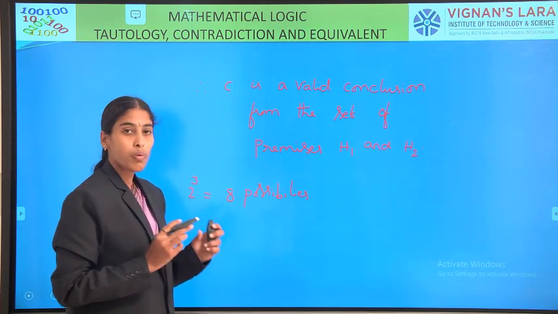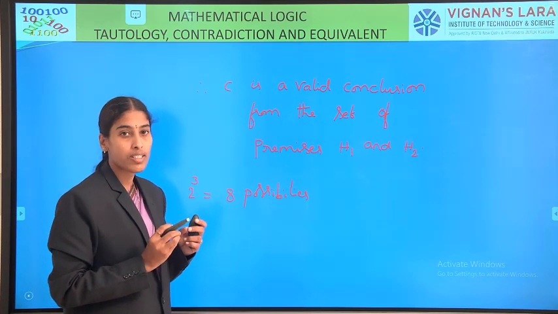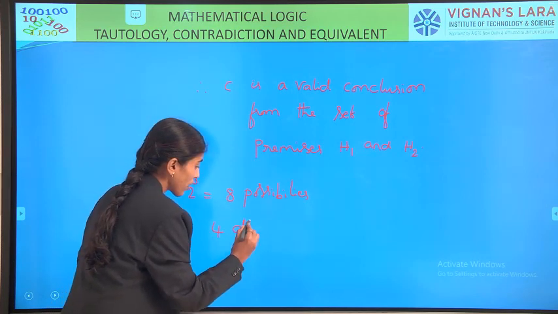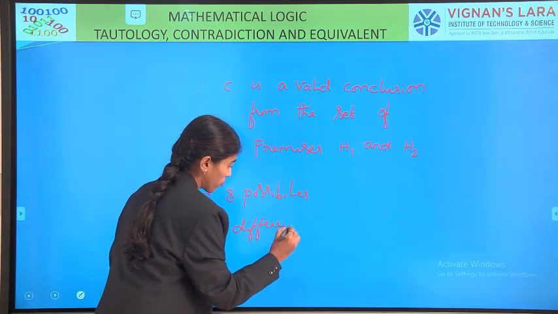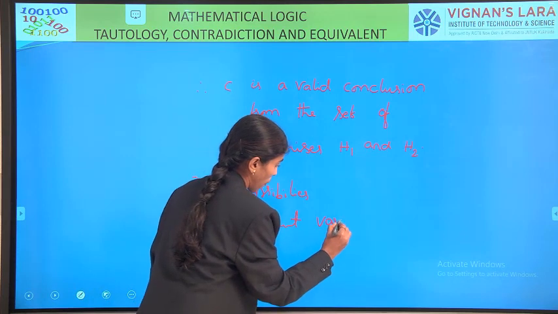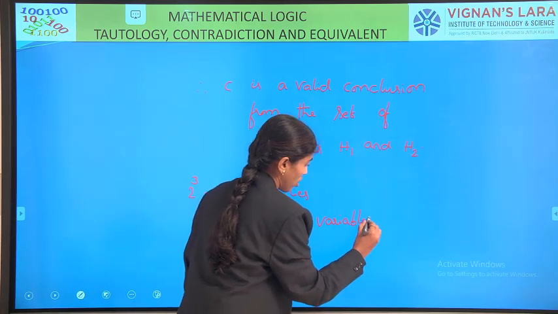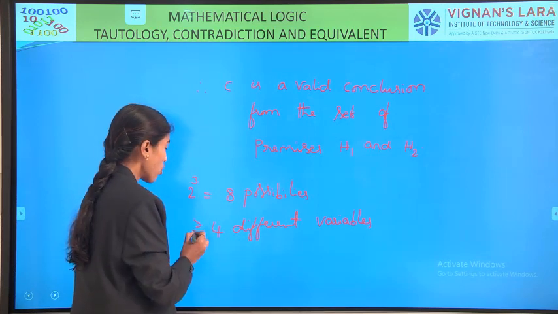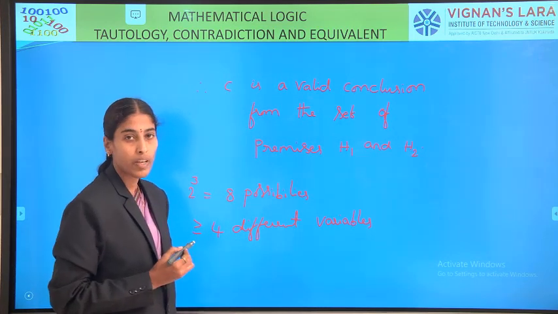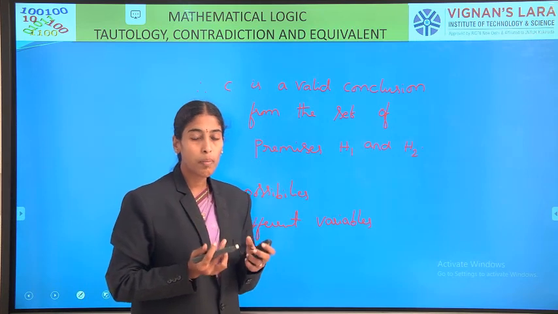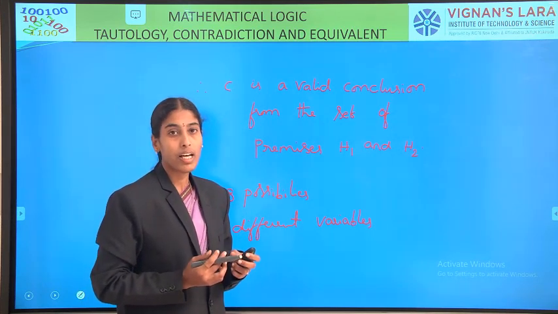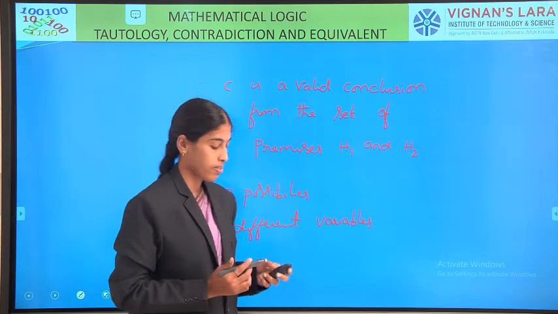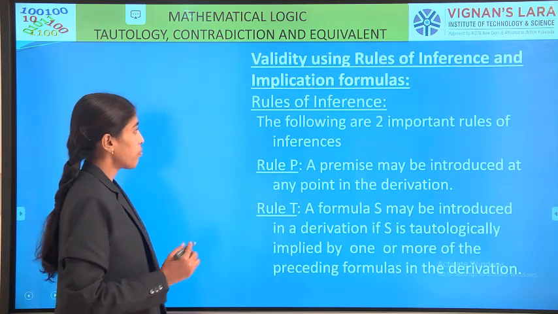If 8 possibilities are there, construction is a little bit difficult. If the given set of premises consists of 4 or more different variables, the truth table procedure is very difficult. In that case, we move to the rules of inference, right?